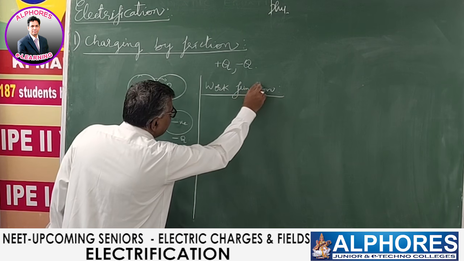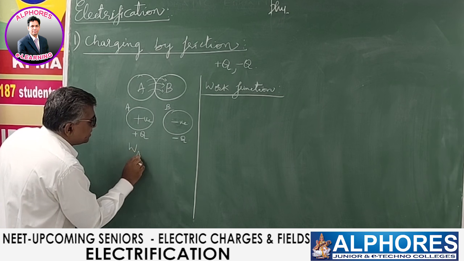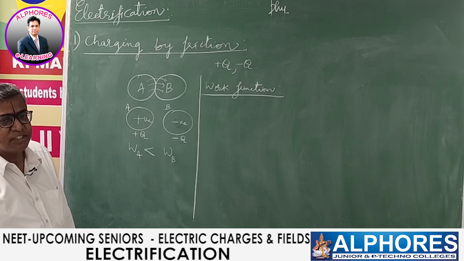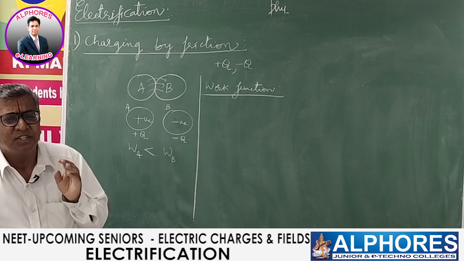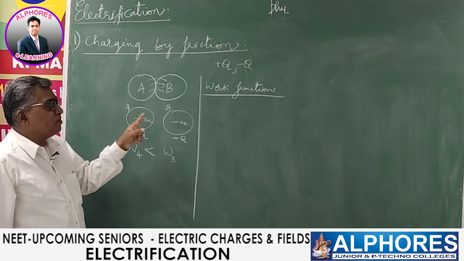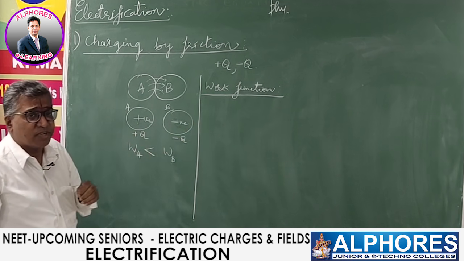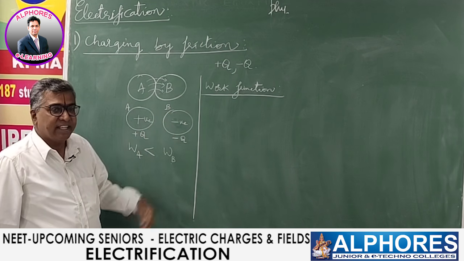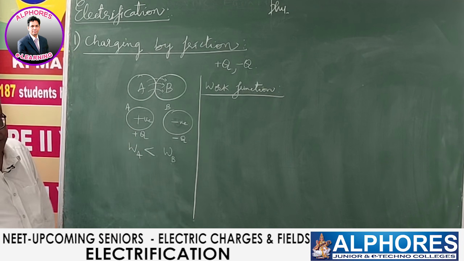Let's suppose I consider two bodies A and B. Work function of A is WA, work function of B is WB. Let's say work function of A is less than work function of B. So work done to remove electrons from A is less, so easily you can remove electrons. So A easily loses electrons. Hence it loses electrons, it attains positive charge. B relatively needs more work to be done. Hence instead of losing, it gains electrons. So electrons are gained, hence negative charge.